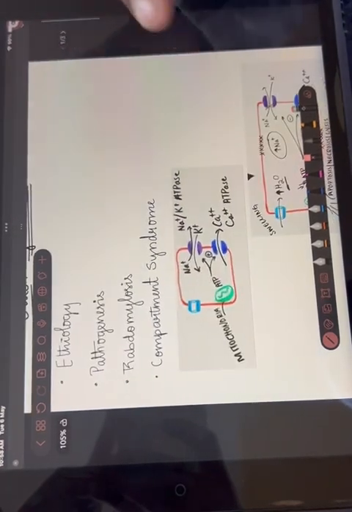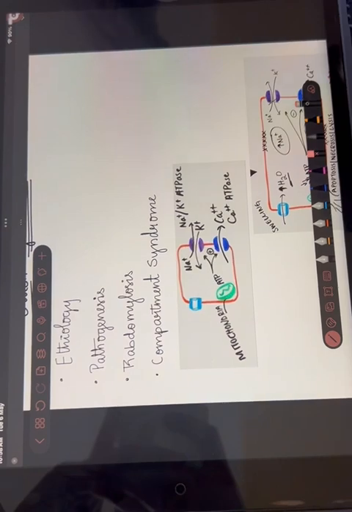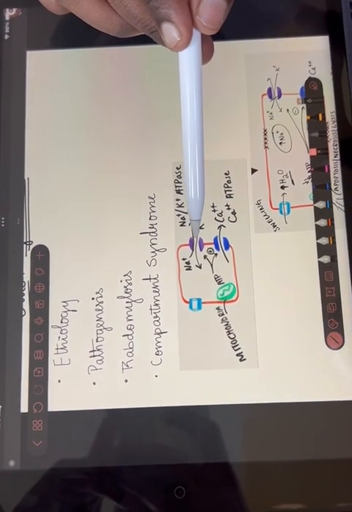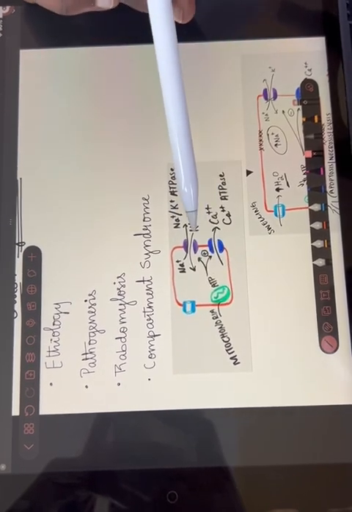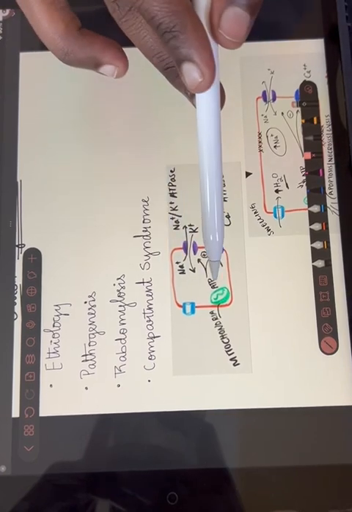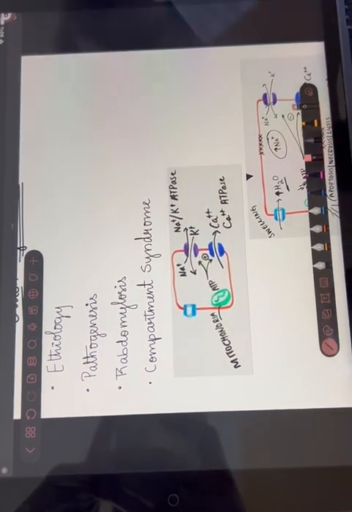First, we are going to see the normal physiology of what goes on in our cells. In our normal cells, we have potassium and sodium pumps, and then we have calcium pumps and mitochondria, which give ATP. And when the sodium goes out and the potassium comes in, calcium is sent out.